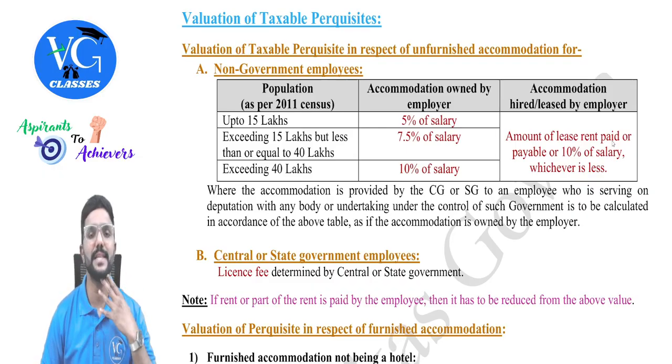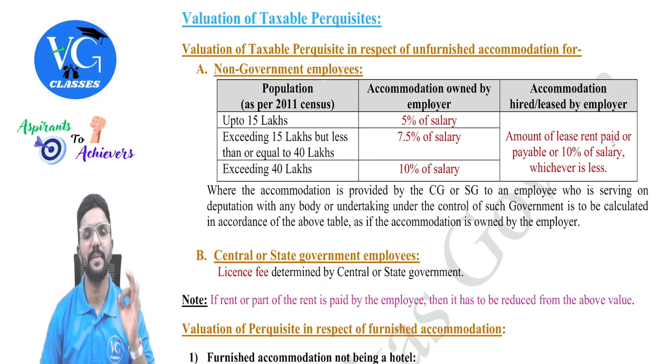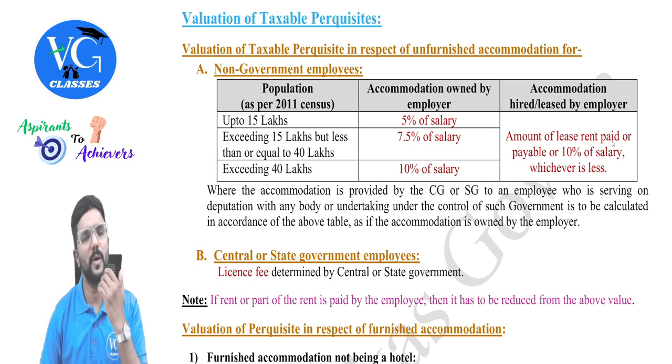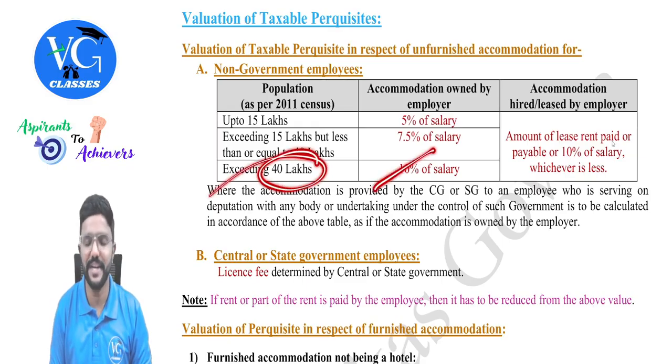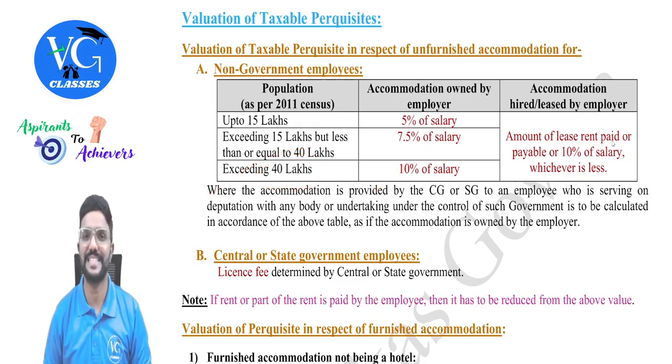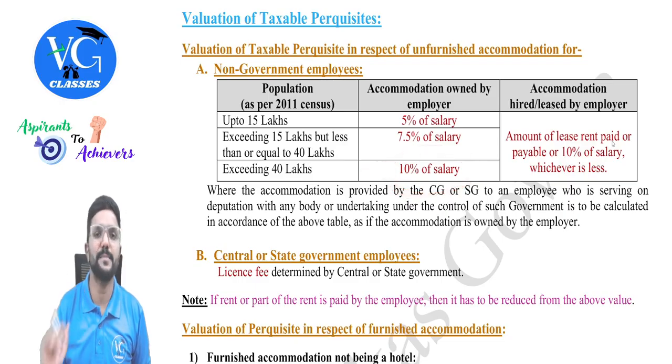And if by chance in the question they have just given the city name but not the population, guys, most of the important cities are tier 1 cities like Chennai, Mumbai, Kolkata, Hyderabad, Delhi, all these cities will have definitely population more than 40 lakh. So straight away you can consider 10% of salary. Because sometimes in the question they don't give the population but they will just give the name of the city. So in that case, if it is an important city or main city, you can consider 10% of salary.